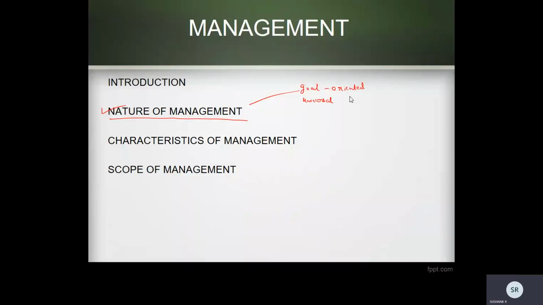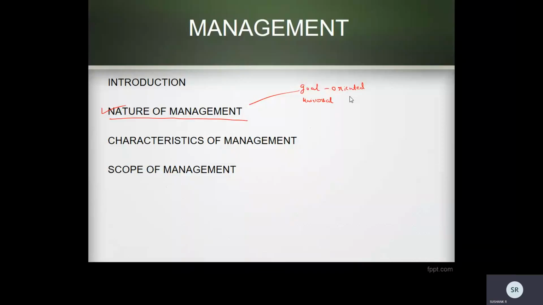So when we have two or more people working for an organization with some common goal, management is necessary. The organizations can be, for example, a cricket team, where you need some managers to manage them. You have a captain who will be managing the team members, and also a selection committee who will be managing the players. They are the ones making the decision to select the best players, like that.